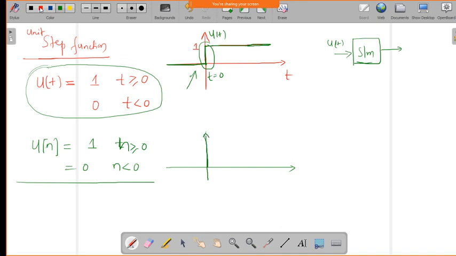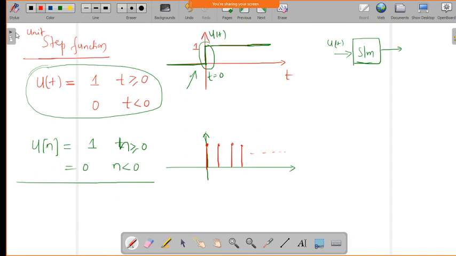We will have a discrete set of values like this, and it will go on. So this is about the unit step function. This is the definition, and this is how it can be used in systems.